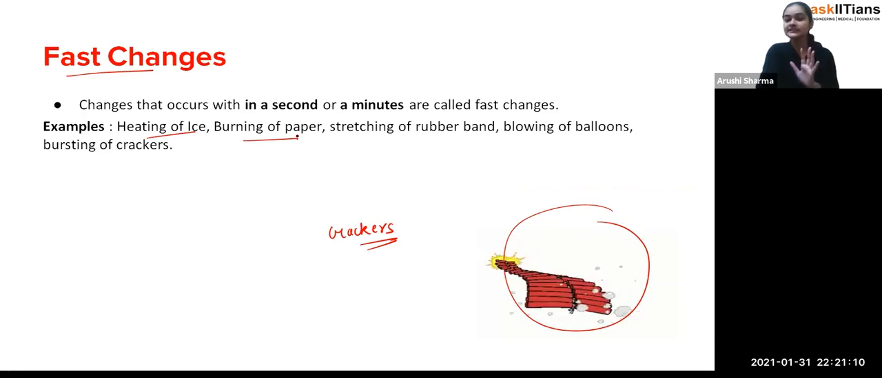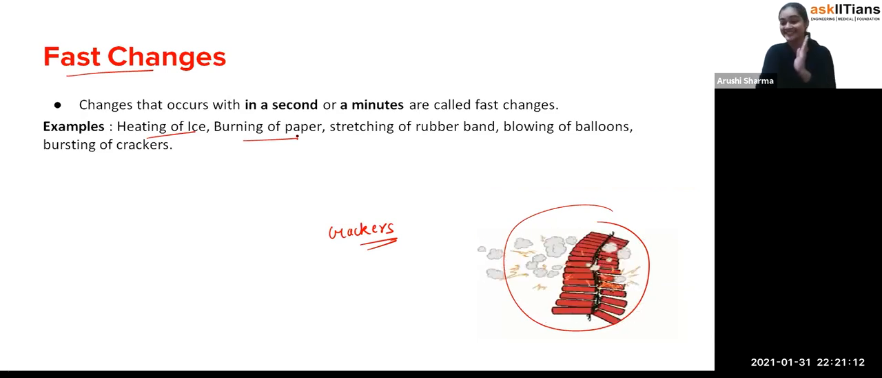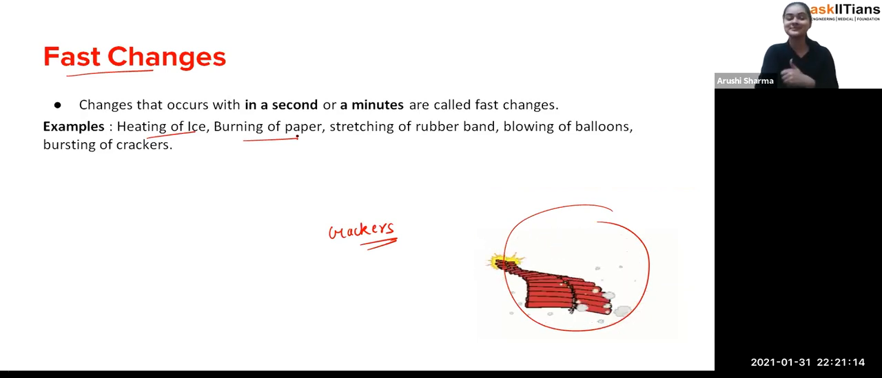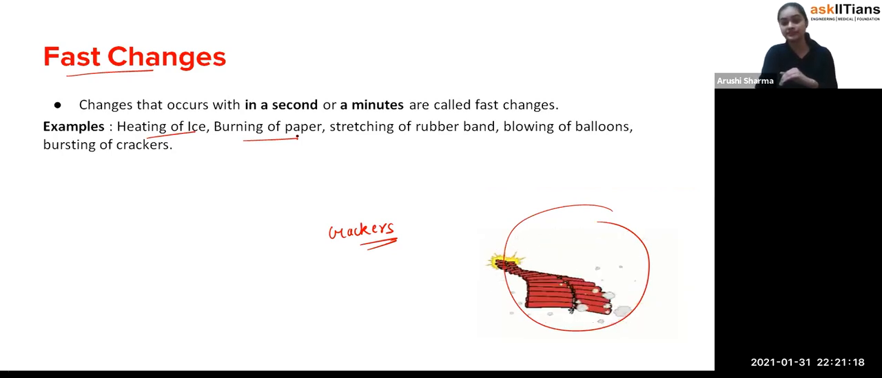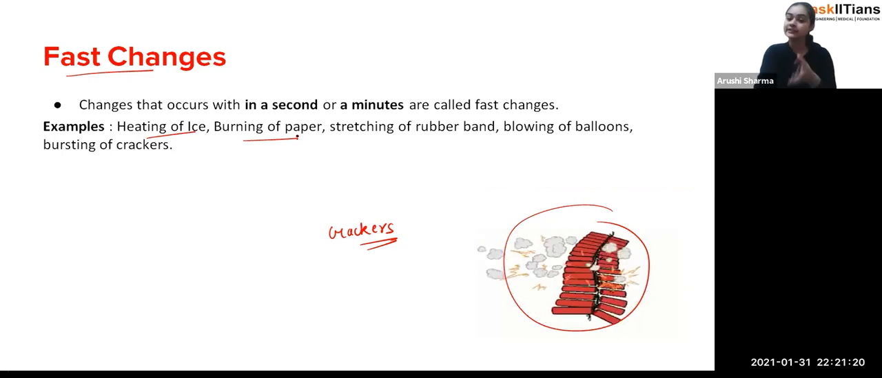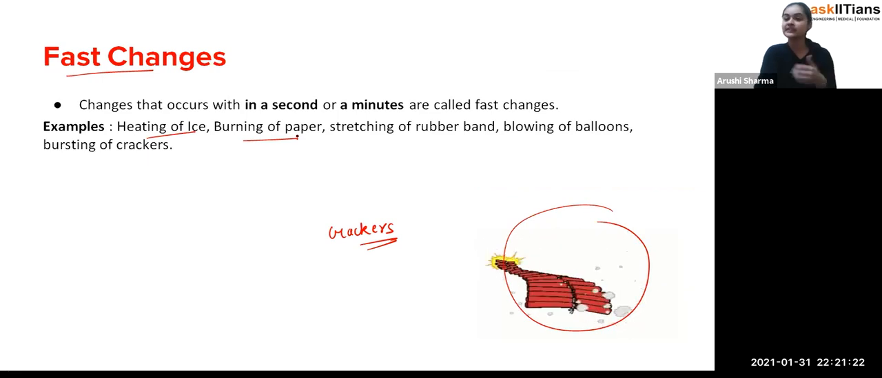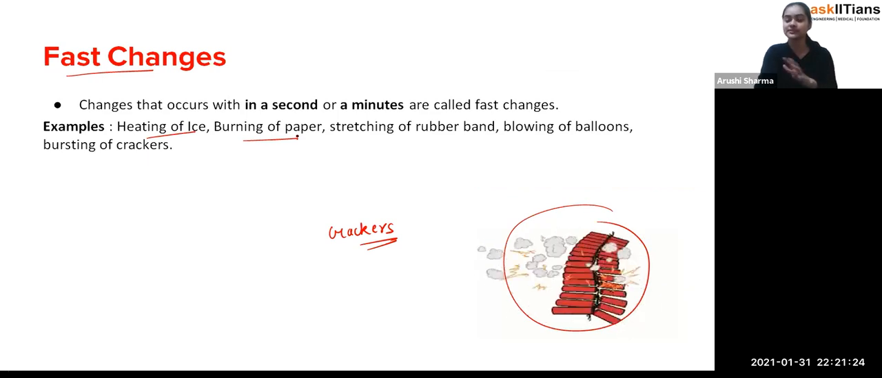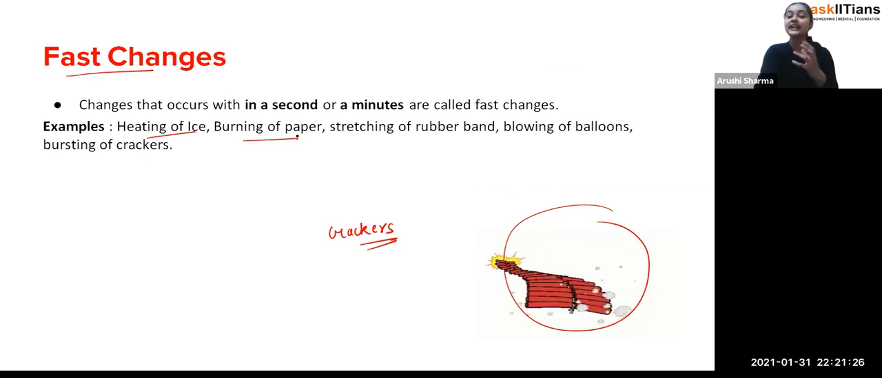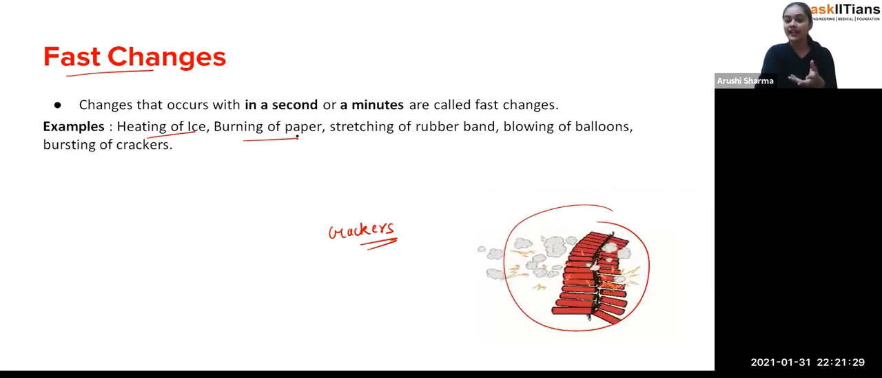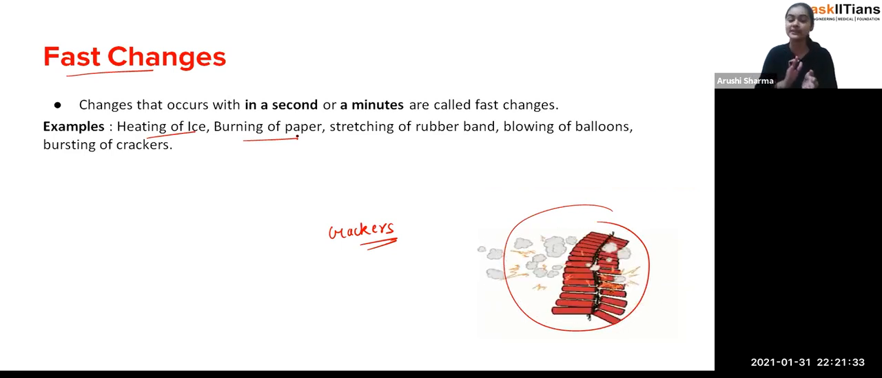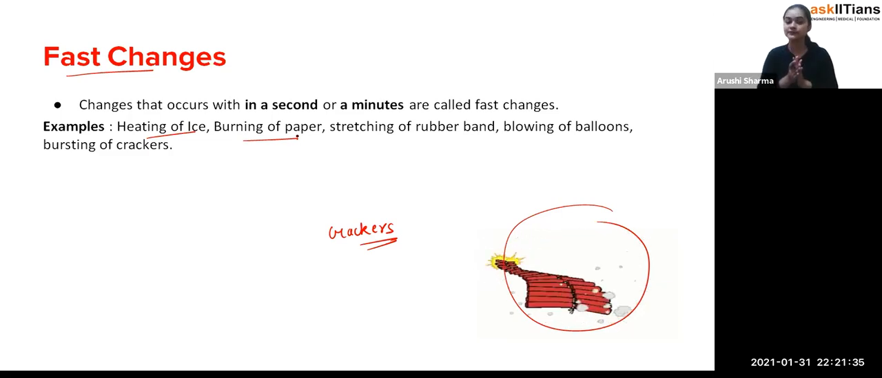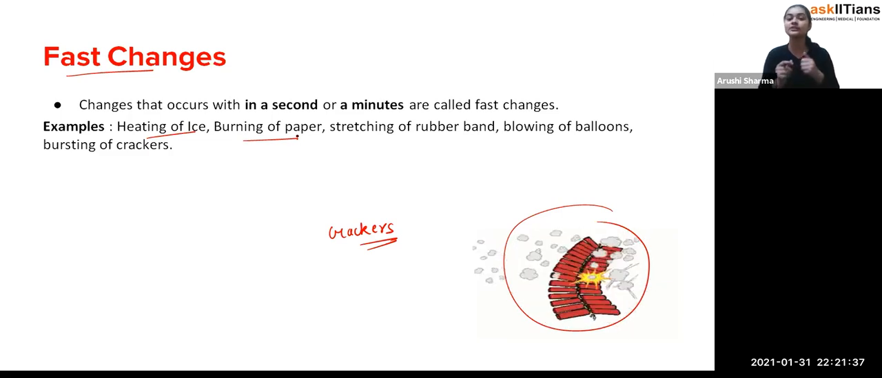See, fast changes, I just go back because one point comes to my mind. Fast changes depend upon the condition, whether it could be reversible or irreversible also. Like bursting of crackers is an irreversible change. And heating of ice, you can see, is a kind of reversible change. So it could be reversible or irreversible. But for the fast change, what we have to focus on is when the change is going on.